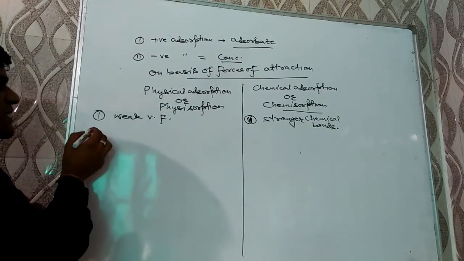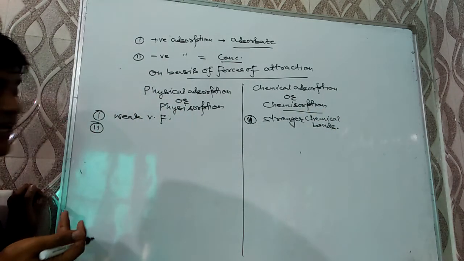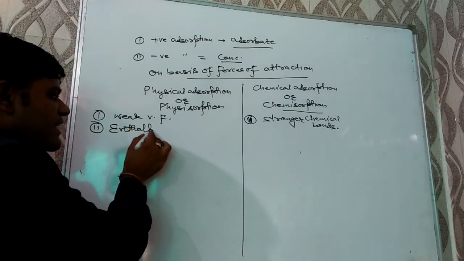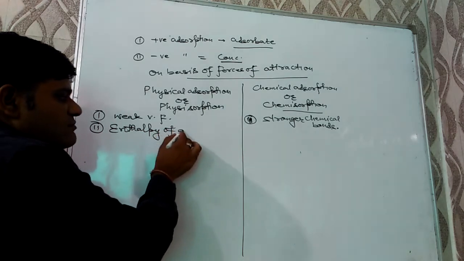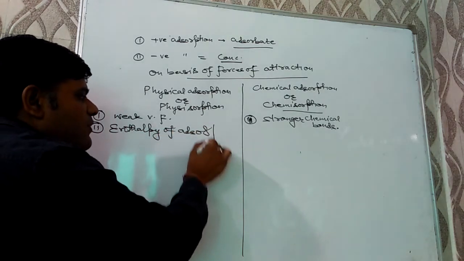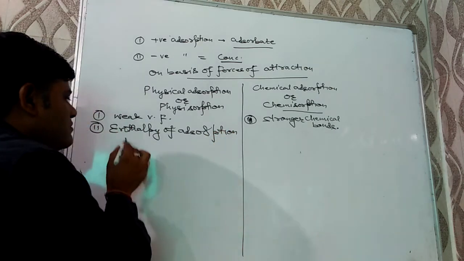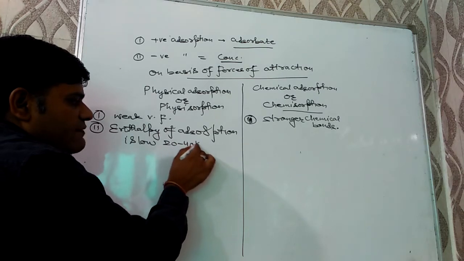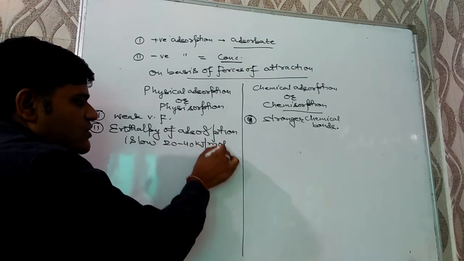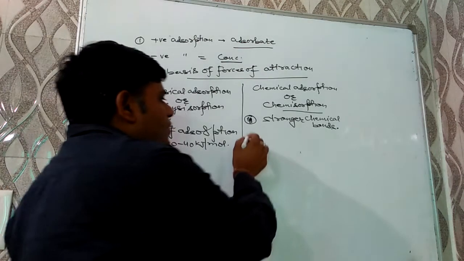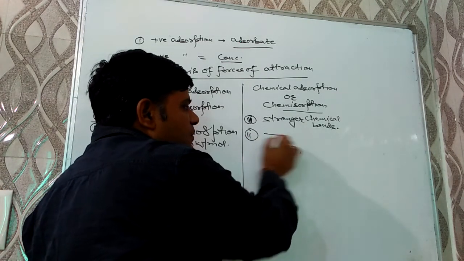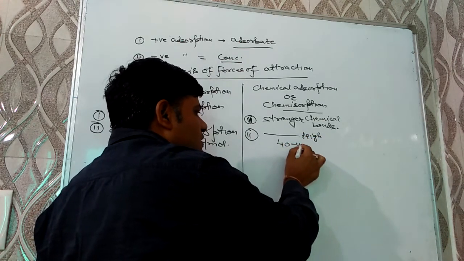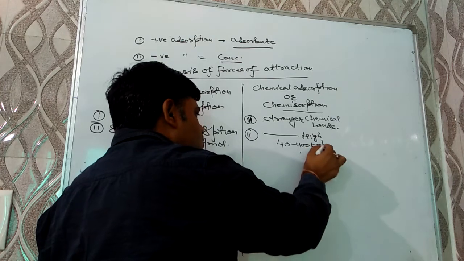As for physical adsorption the forces of attraction are weak, hence the enthalpy of adsorption is low, and the value is 20 to 40 kilojoule per mole. And for chemical adsorption, the enthalpy of adsorption is high, and the value is 40 to 400 kilojoule per mole.